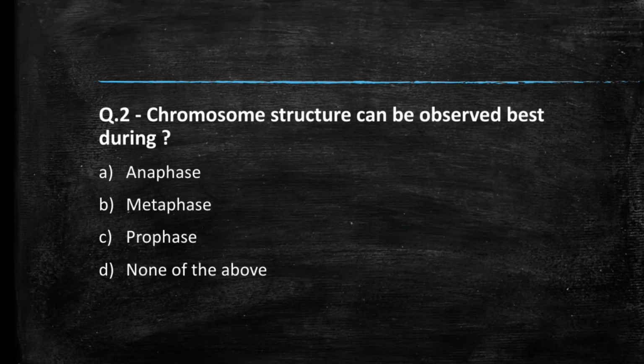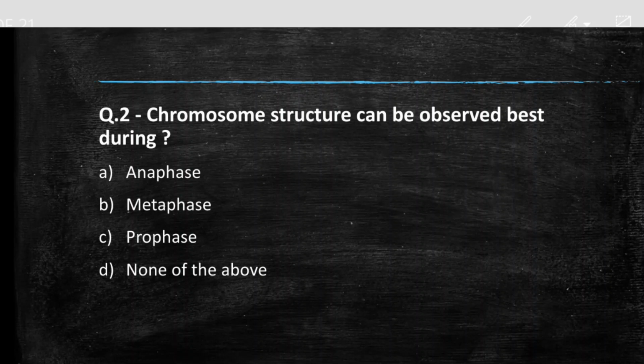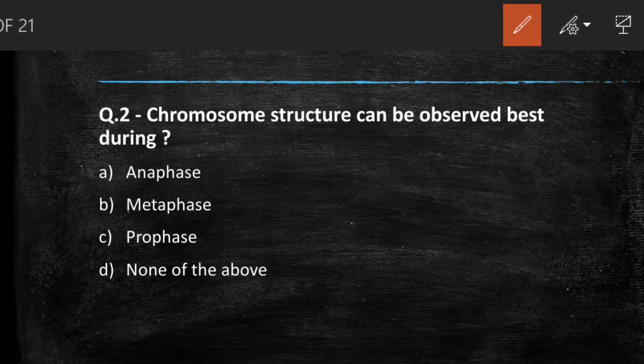Next question we have, chromosome structure can be observed best during anaphase, metaphase, prophase, or none of the above. Students, comment your answer. So the right answer to this question is option B, metaphase. During metaphase, chromosome structure or morphology can be observed best.